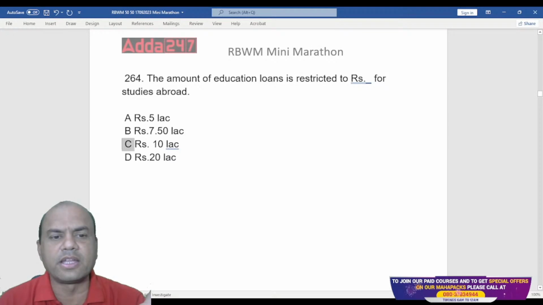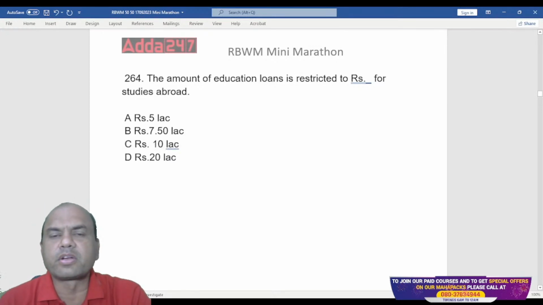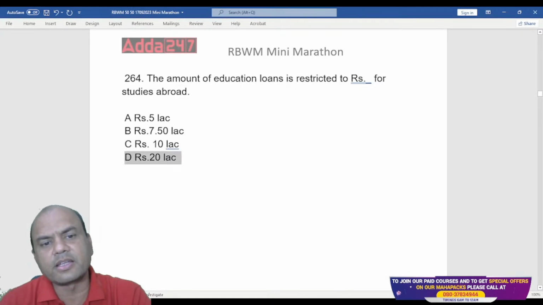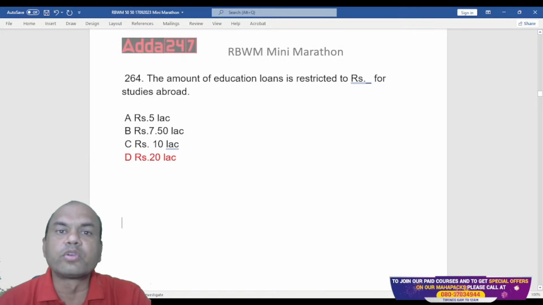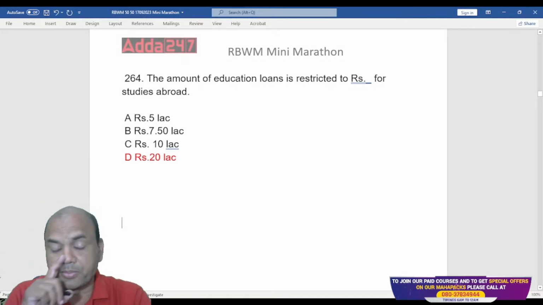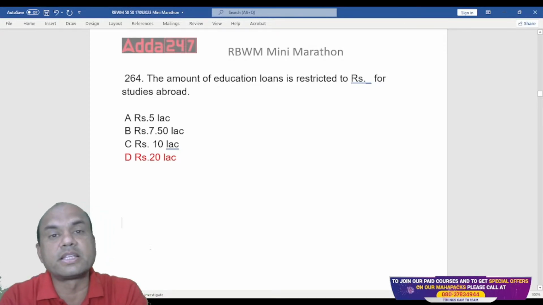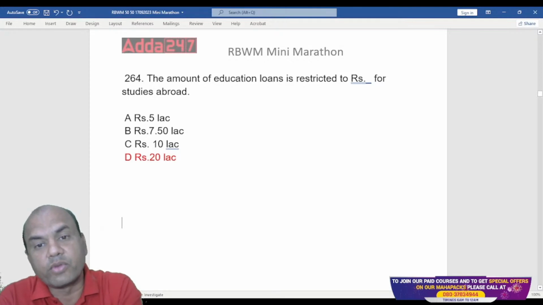If Indian studies are given 10 lakhs, abroad will be given what? Obviously higher, 20 lakhs. So 20 lakhs is the answer. For studies within India we give the education loan up to 10 lakhs. For studies abroad, we give up to 20 lakhs. Okay.